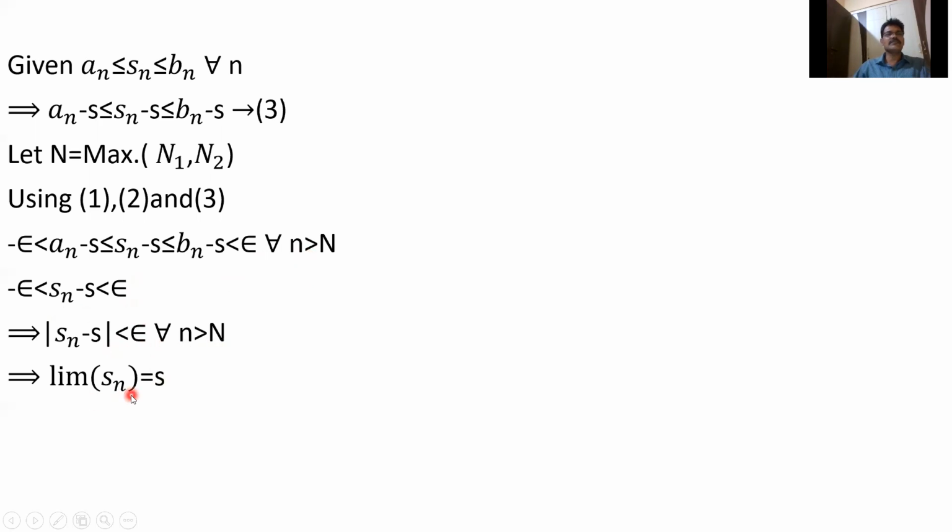Therefore, limit Sn equals s. So first use 1, minus epsilon less than an minus s, then 3, Sn minus s, and then 2, bn minus s, that is less than epsilon. Therefore, minus epsilon less than Sn minus s less than epsilon. Therefore, mod Sn minus s less than epsilon for all n greater than N. So limit Sn equals s.